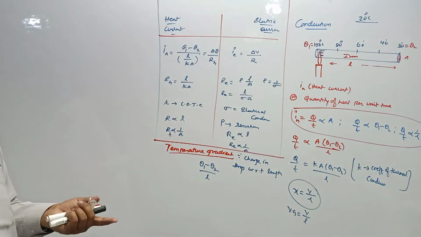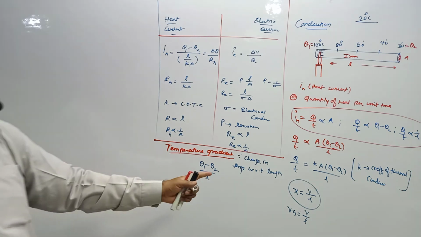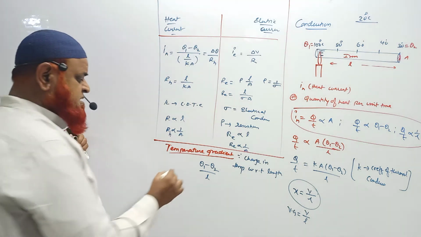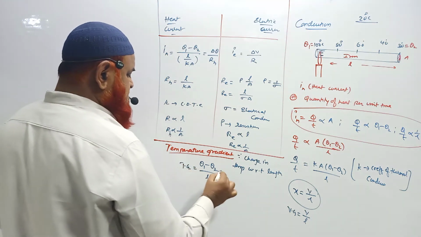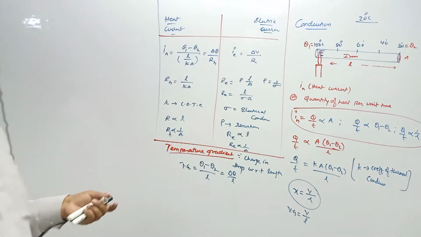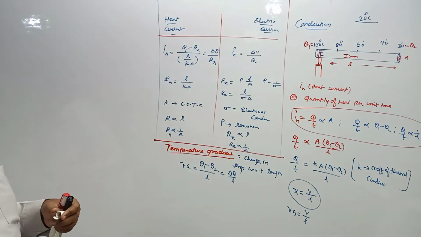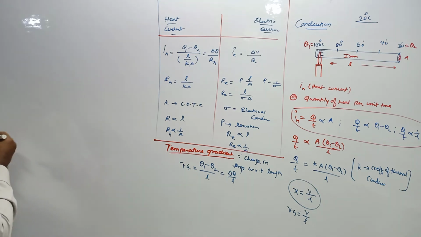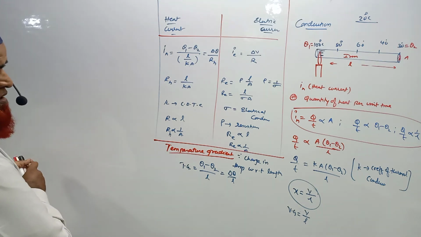That is velocity gradient. Potential gradient, temperature gradient. Temperature gradient is nothing but change in temperature with respect to the length. This is the concept you have to remember. Okay. Now, some more concept we shall go ahead with this topic here.